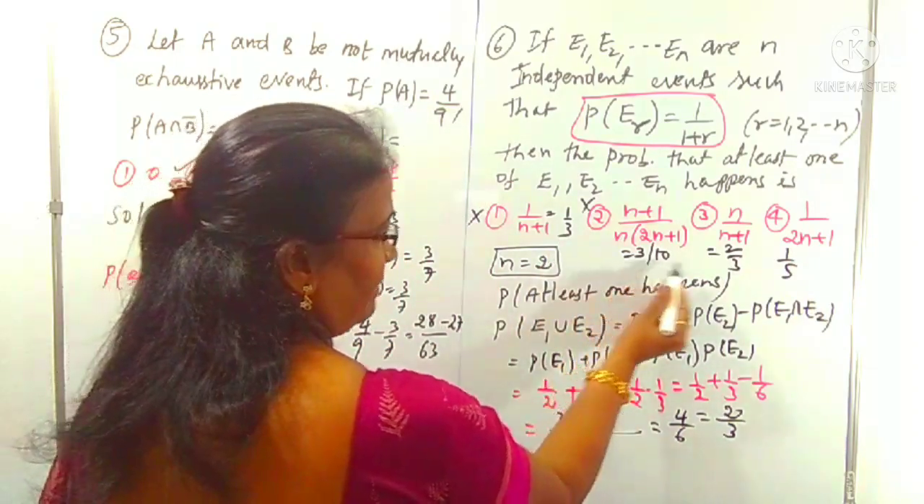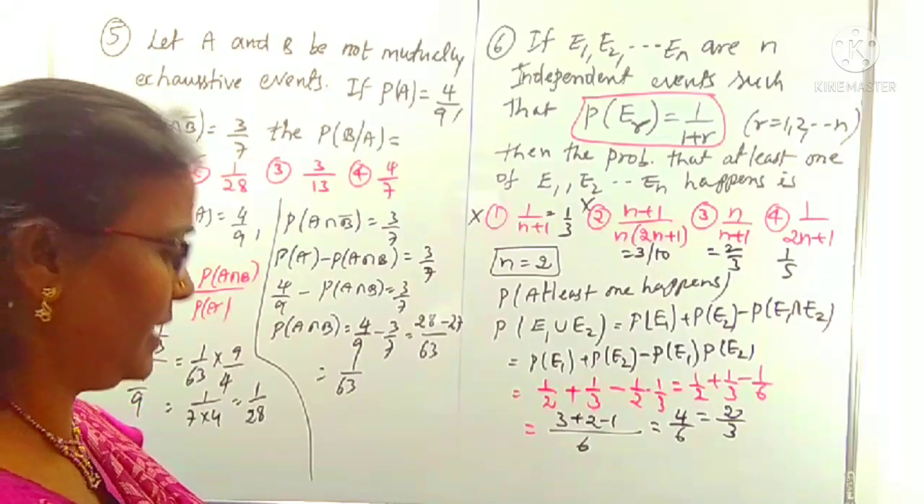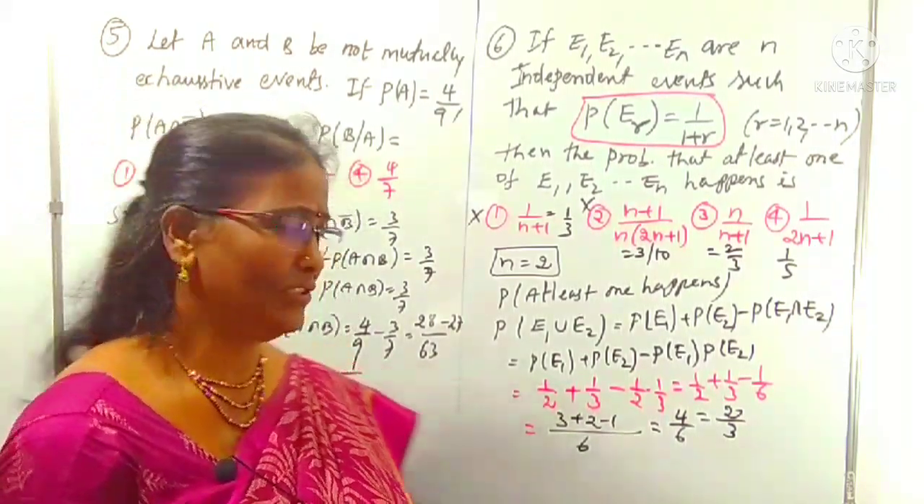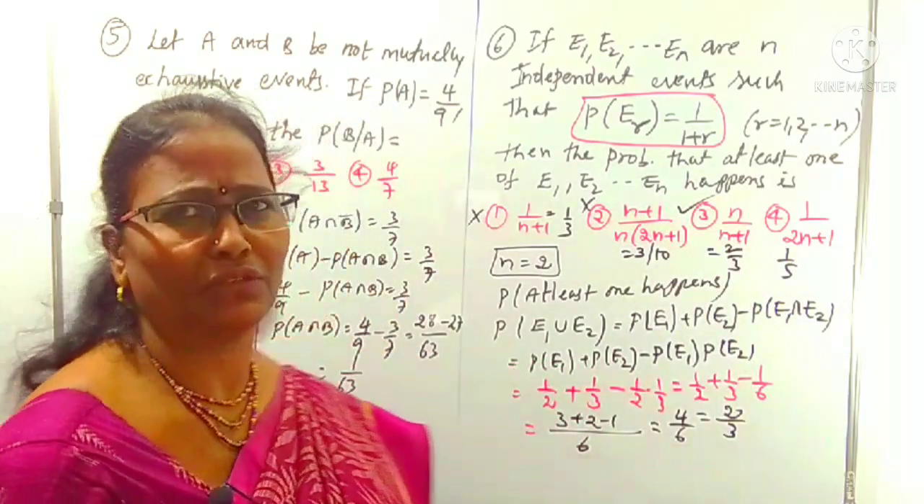Here we have 1 by 3, 3 by 10, 2 by 3, 1 by 5. The 2 by 3 result is in which option? Yes, it is clearly the third option. That is all the required result. Okay, no need to move through all events.